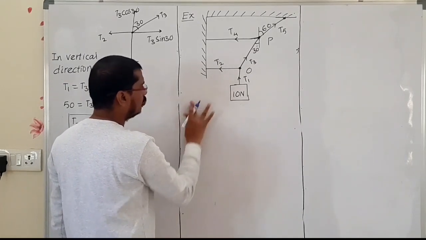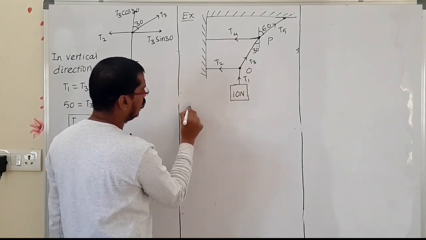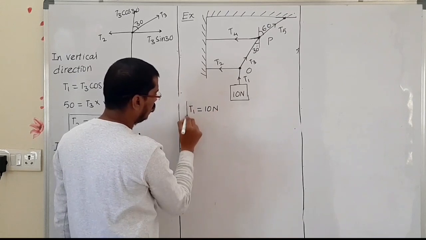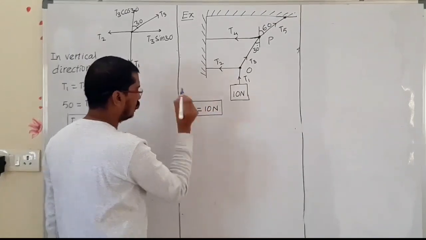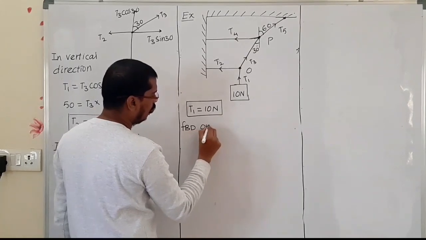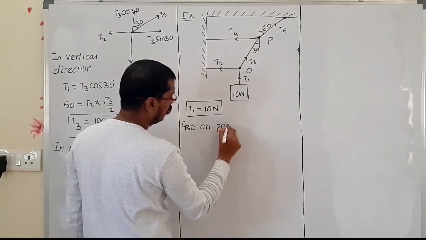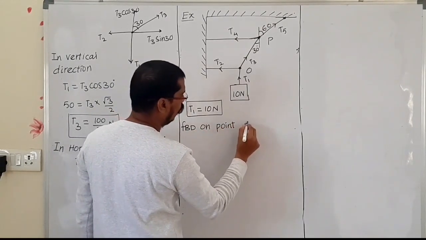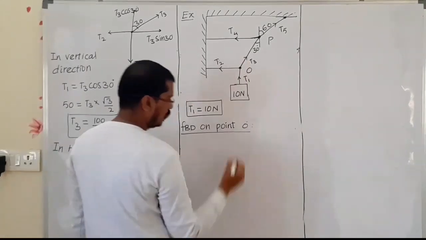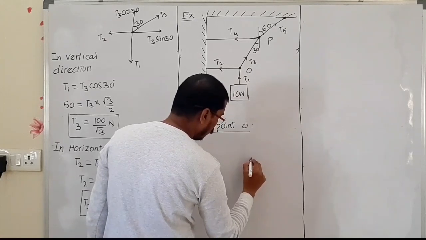Now the first one, in this diagram, T1 is equal to what can we write? T1 is 10 Newton. T1 value we got it. Now, FBD on point O. If I use a FBD on point O, now here I am writing